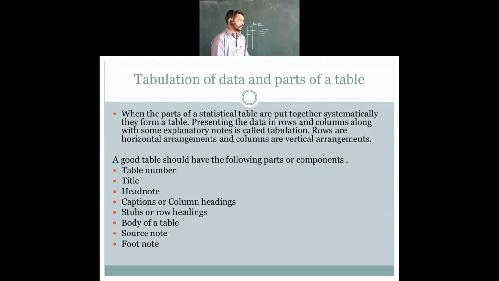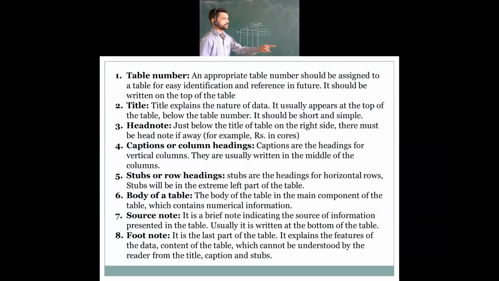Then the table should have the following parts or components. Which are the parts and components? Table number, then title, head note, then column heading, then row heading, then the body of the table, then source note, from where you have collected, then the footnote. Let's go for the last concept of this tabular presentation of data. Here in this table, how many points are there? Eight parts of a table are there.